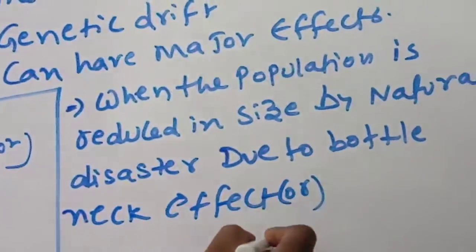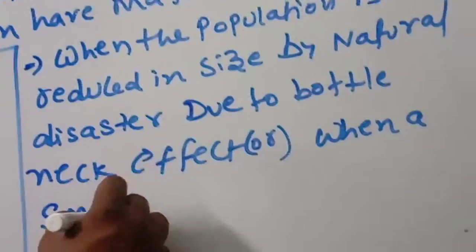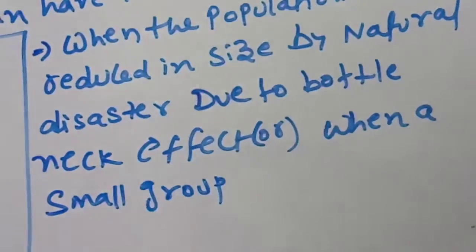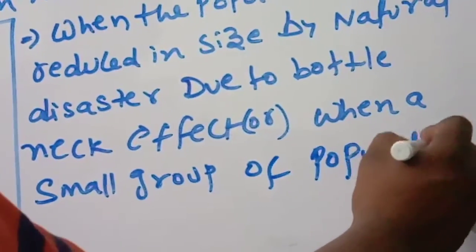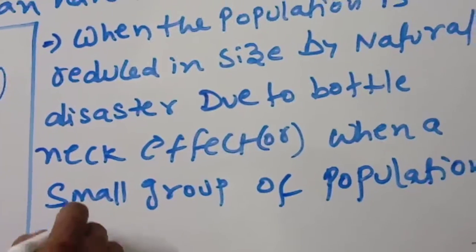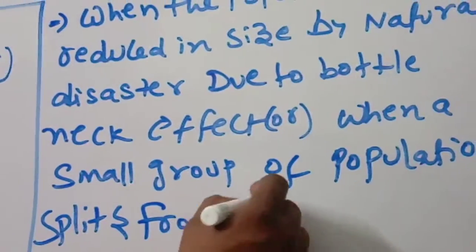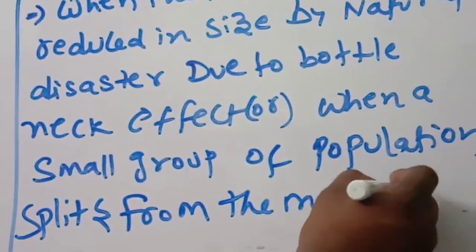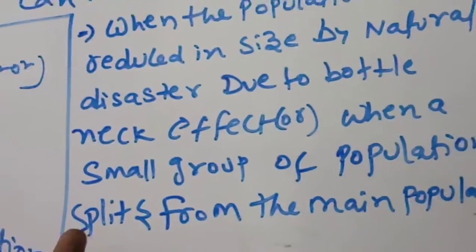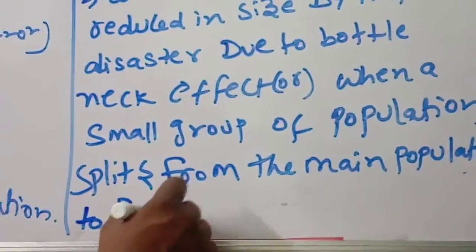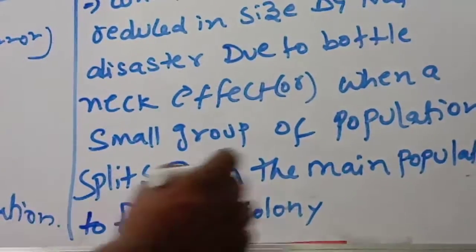or when a small group of population splits from the main population to form a new colony, this is also very important. This is due to the founder effect.